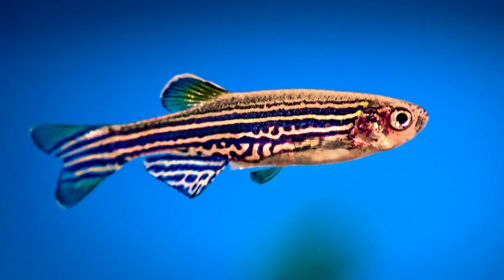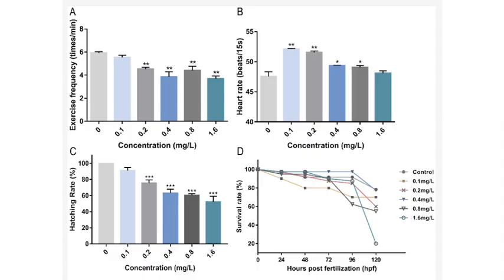For comparison, according to the CDC, human children are diagnosed with acute lead toxicity at 0.7 milligrams per liter concentration of lead in their blood. Exercise rate was measured as an indication of issues in the central nervous system. As you can see in Figure A, every group above 0.1 showed significant decrease in exercise frequency, indicating damage to the nervous system at the low and high concentrations of lead.